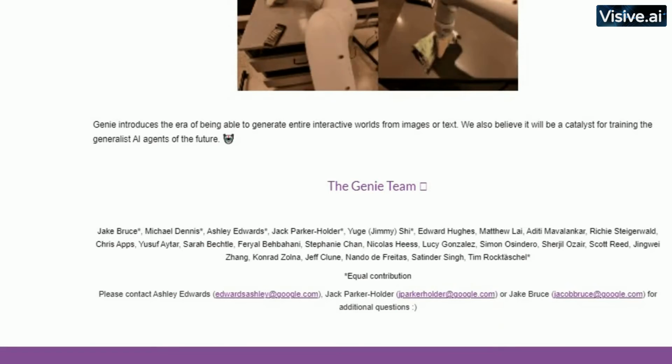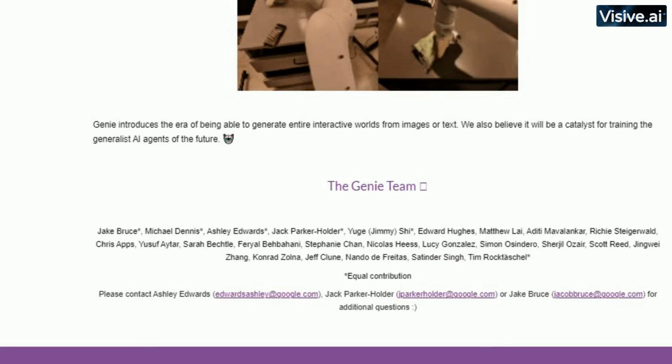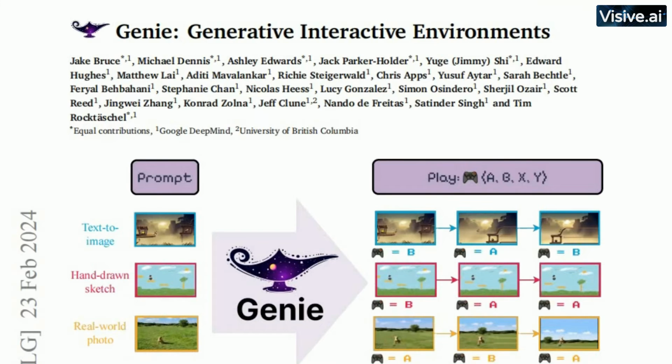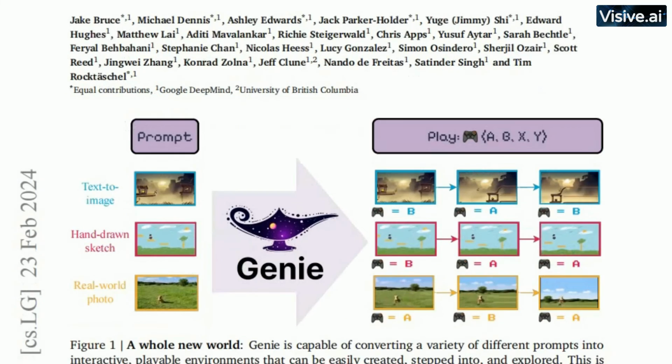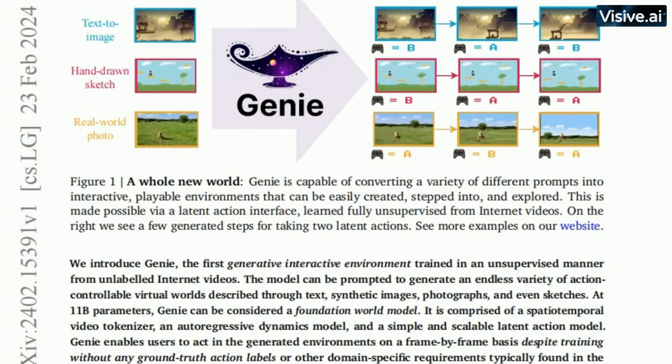The Genie system is a fascinating glimpse into how AI might shape our future. Its ability to generate controllable virtual environments from text prompts is only the beginning. As the technology evolves, we could see AI interpreting and creating more complex scenarios, even those based on real-world photos or hand-drawn sketches. This research paper by Google is a significant stepping stone towards this future. The insights and methodologies it offers will undoubtedly influence the course of AI development. Other researchers and developers will build upon these foundations, iterating on them, refining them, and taking them in new directions.